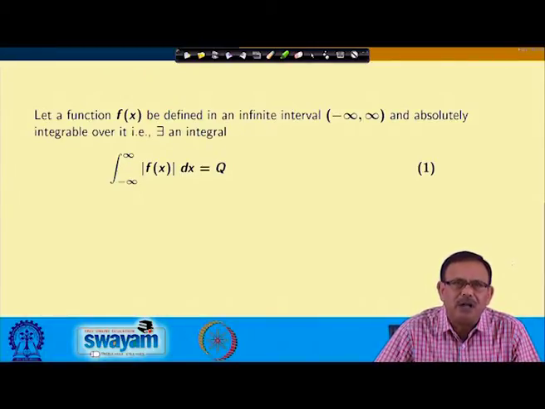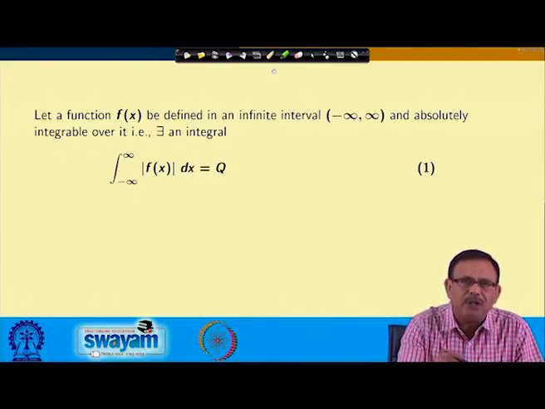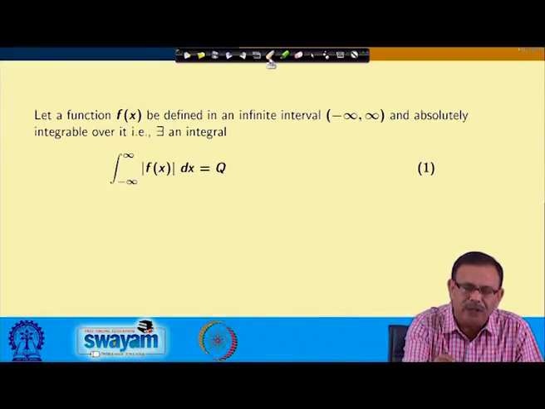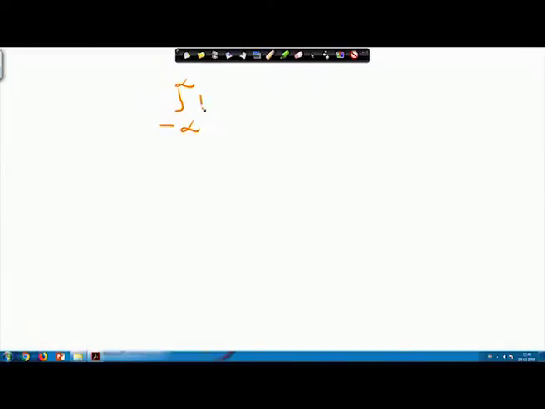That is, there exists an integral such that the integral from minus infinity to infinity of mod f(x) dx is finite. Say this is equal to Q. If I evaluate the integral, it has a definite value.